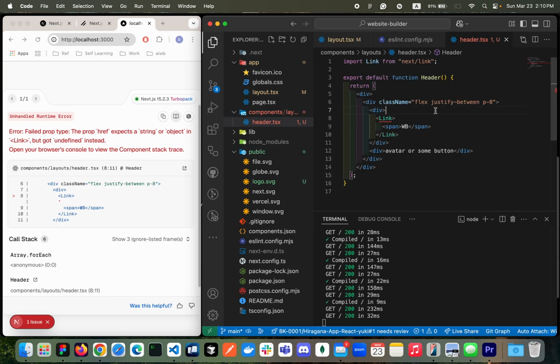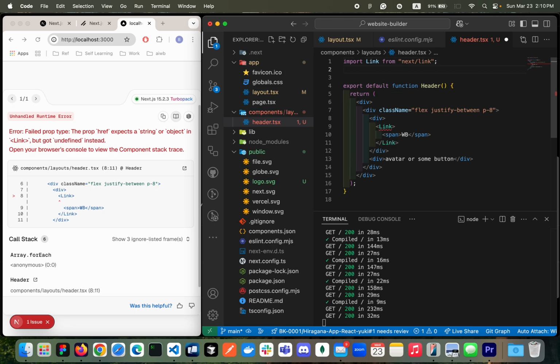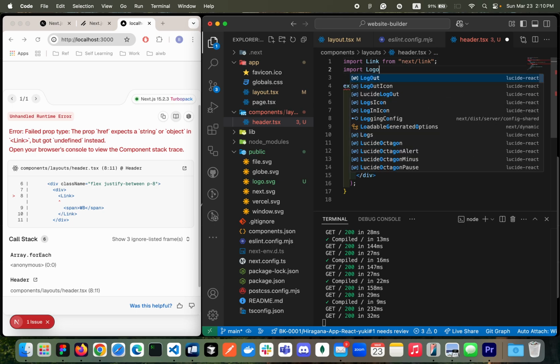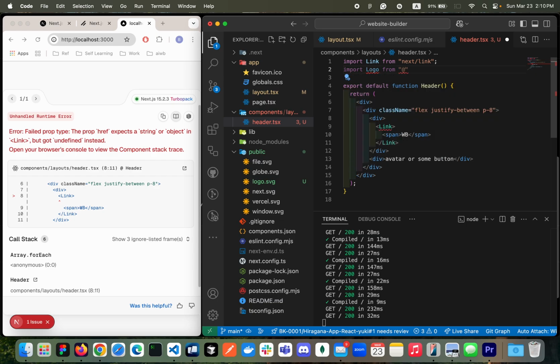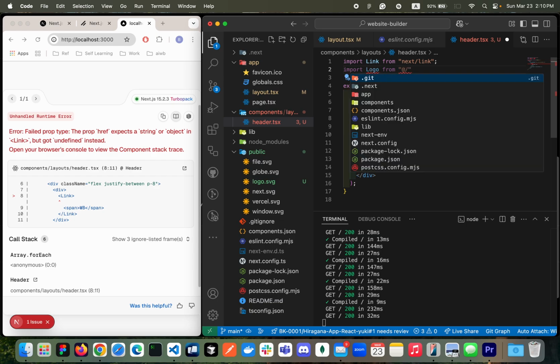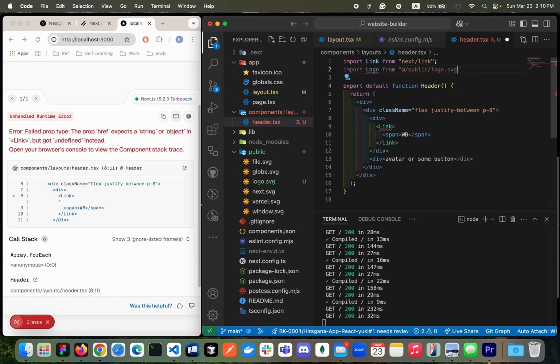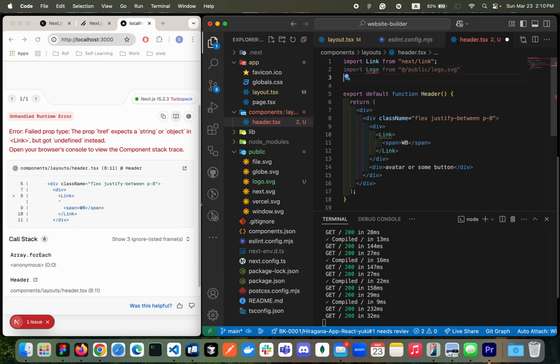Okay, so to start with that, I will be importing. Okay, so import logo from the home directory to public, and then choosing the logo. At the same time, to render the logo, we need the Image tag from next image.